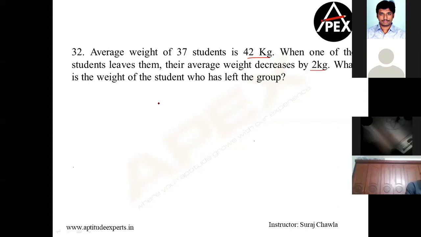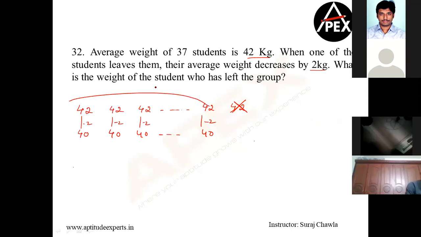Clear? That means he's snatching chocolates from us. Right? So 42, 42, 42, 42. Let's understand this way. We are 37 people. Now suddenly what happened? This guy went in the night. We all were sleeping with 42 chocolates. Next day morning, he disappeared. He did not disappear with 42. When we all woke up, we realized that each one of us has only 40 chocolates in our pockets. Which means he snatched 2 chocolates from each one of us.